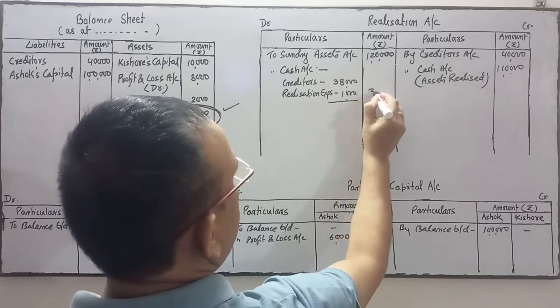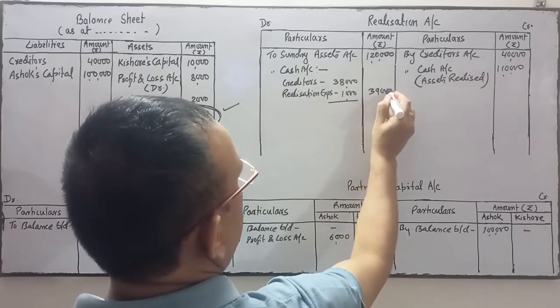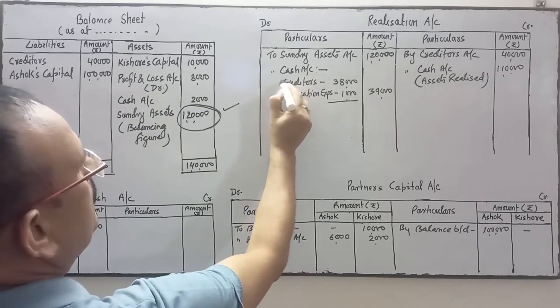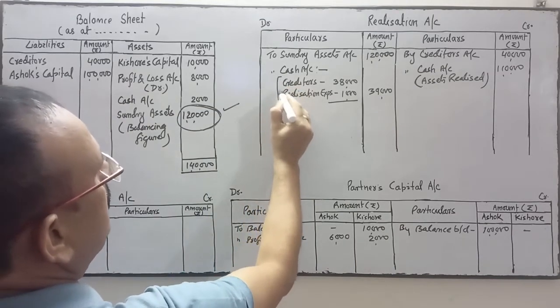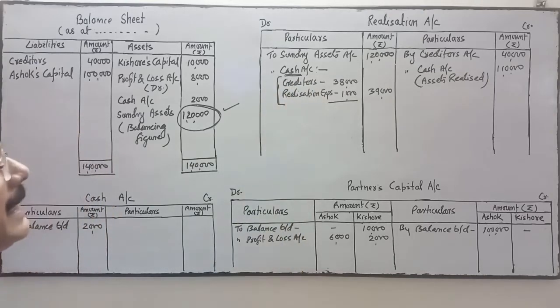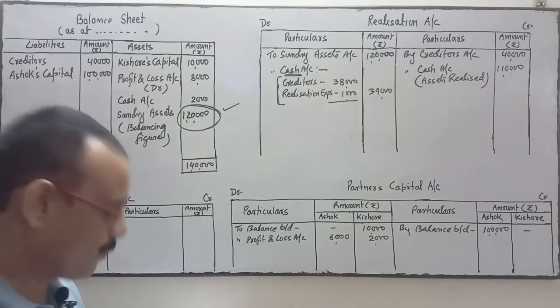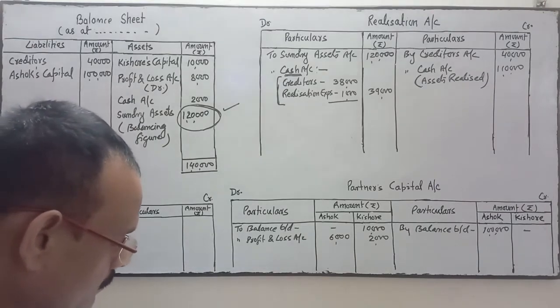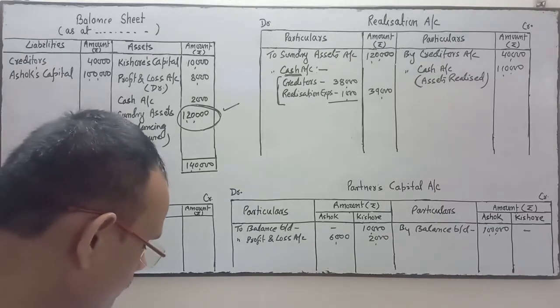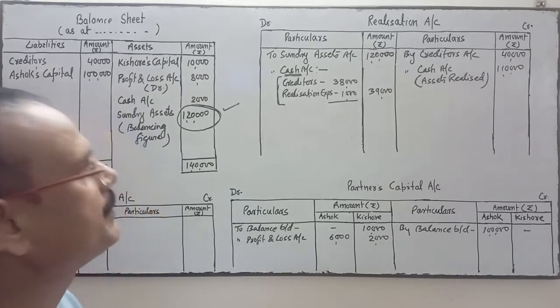So it is 39,000 total: 38,000 for payment to creditors, and this will come under the cash. Creditors 38,000 and 1,000 for realization expense.